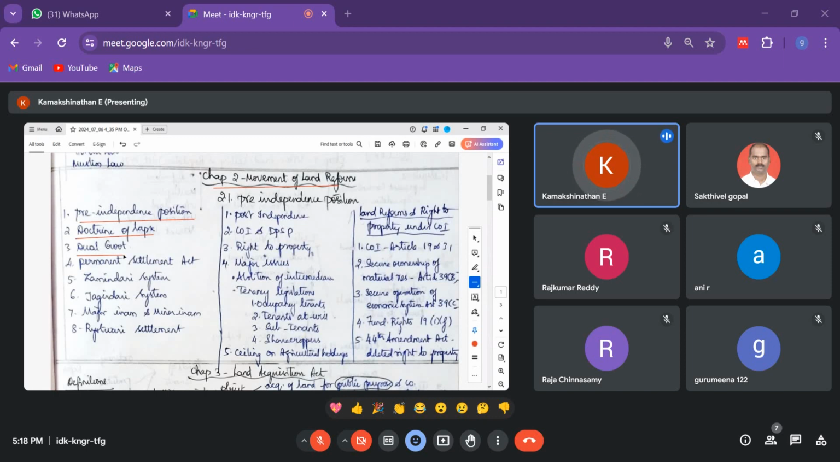Then came the zamindari system, which is related to zamindars. Okay, the zamindar was considered a lord, and they used to collect the taxes, with the British authorities keeping a portion for themselves. So British authorities and these zamindars are working together to collect the money in the form of tax.